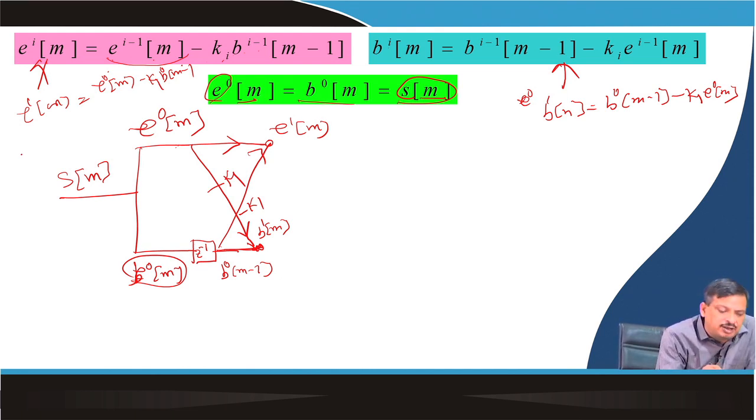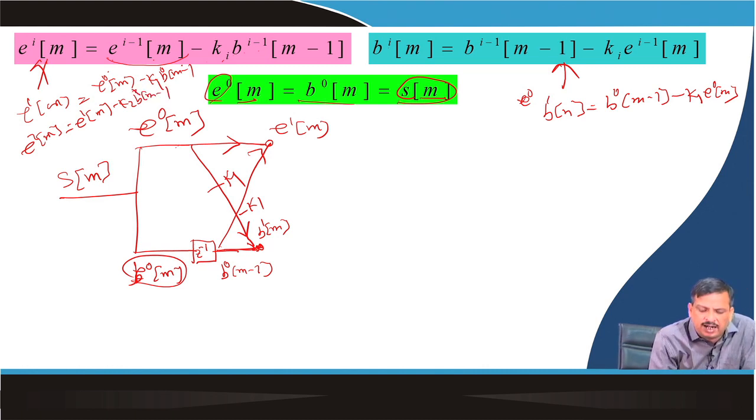Now, E2(m) is nothing but E1(m) minus K2 into B1(m minus 1). So, B1(m) I know. So, that will be delayed by one sample, B1(m minus 1) I get, and this is my E2(m).